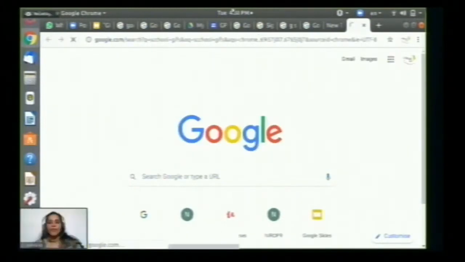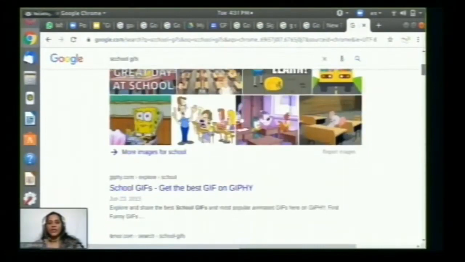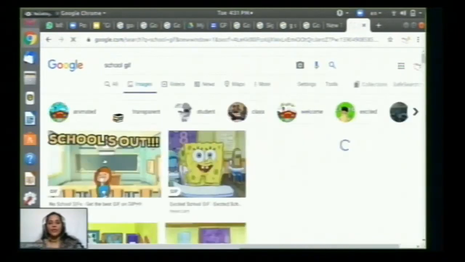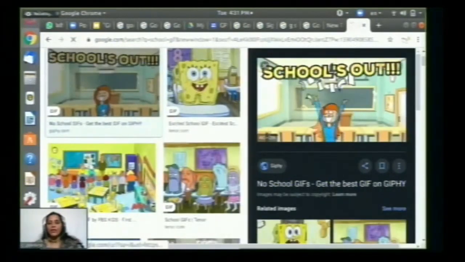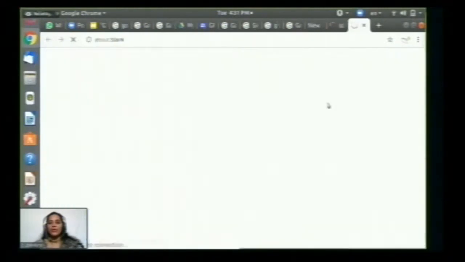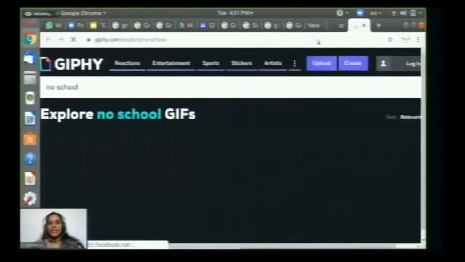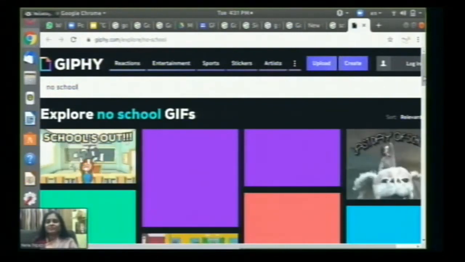So from here, school GIF, many GIFs are here. If you open any GIF, just click on the GIF. So this is the GIF, and we can upload it or bring it. That's all. How to do it, I'll just show you.